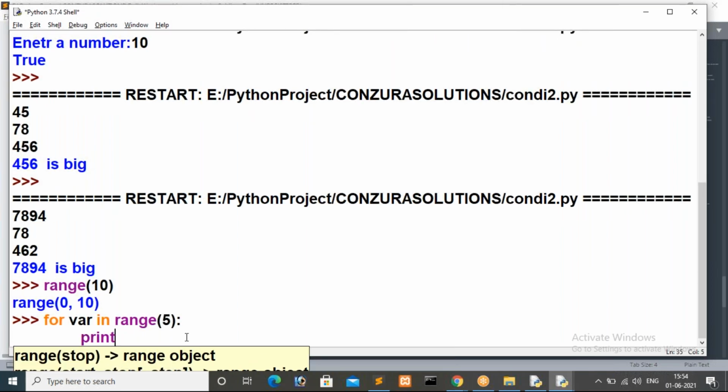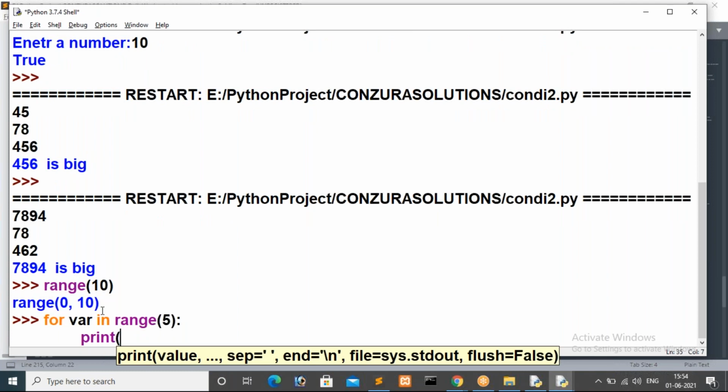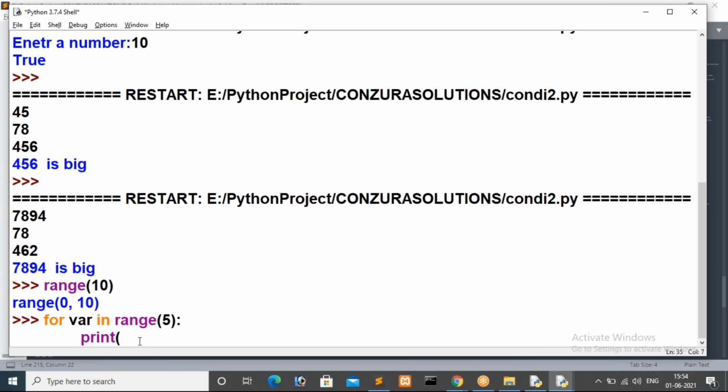Because in Python there are no curly braces. Now I'm going to print the I value in each and every iteration. In each iteration we are getting a value from range, then this in operator will assign it to one variable, that is var. Here the iterating variable is var. Like in C programming we write for I is equal to 0, I less than n, semicolon, I plus plus, but in Python there is no need to specify anything.